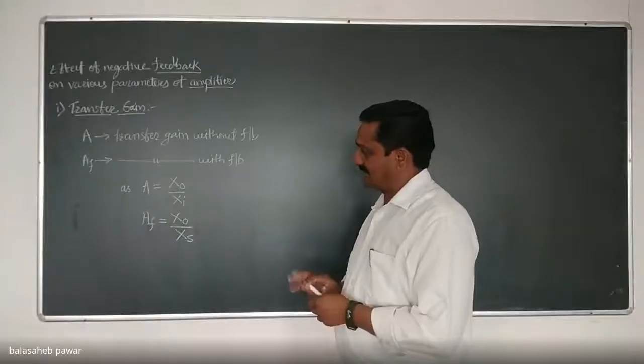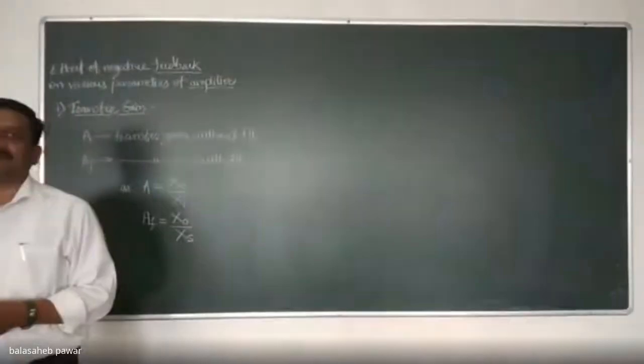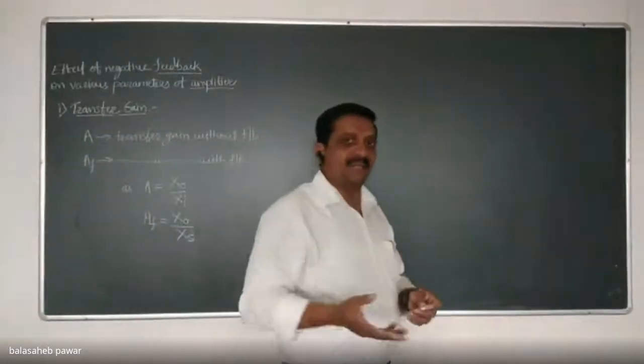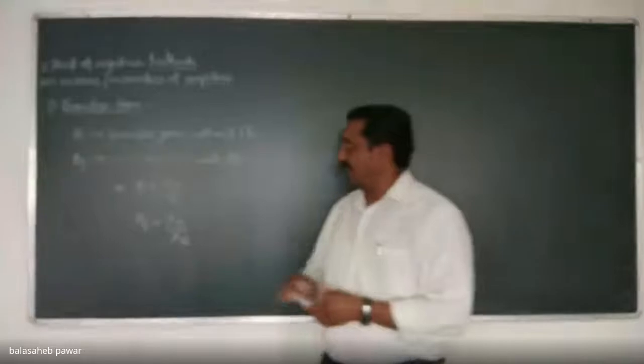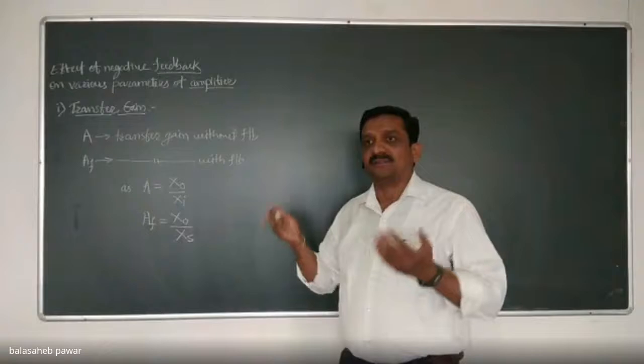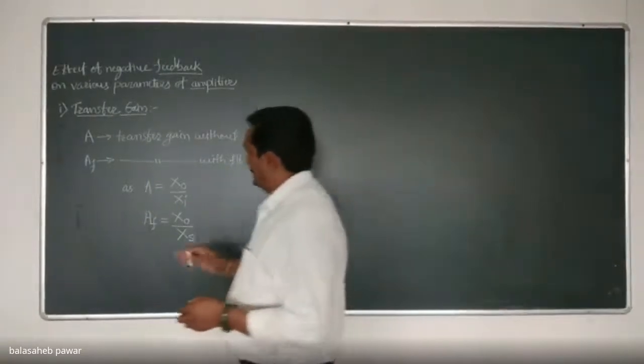Yes, sir. Okay. So we wrote two terms: the transfer gain without feedback, if no feedback is there in that amplifier, and with negative feedback connected. We have to check what the effect is on that transfer gain. Will it remain the same, or will it decrease, or increase? That's why I defined these two gains: without feedback as XO by XI, and with feedback as XO by XS. X stands for either voltage or current. Again, remember this one.